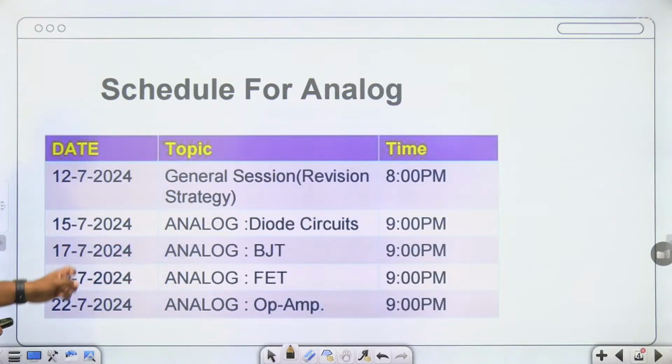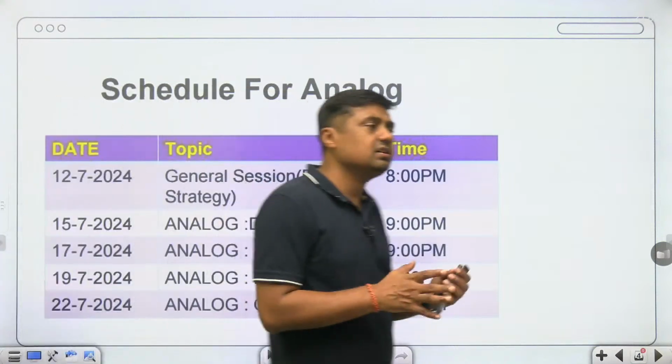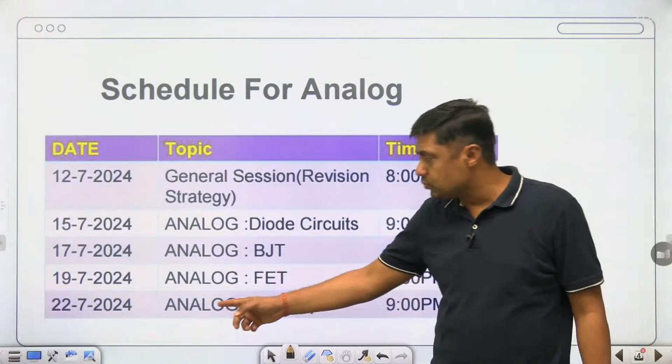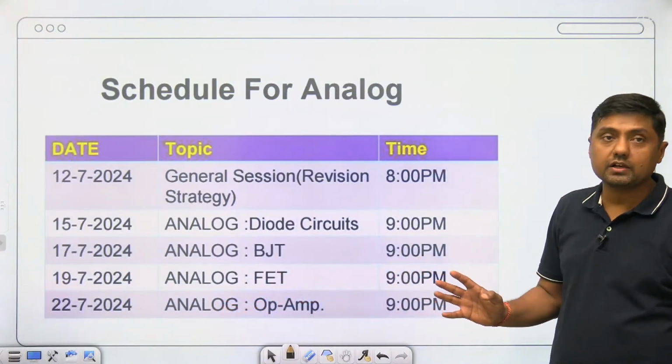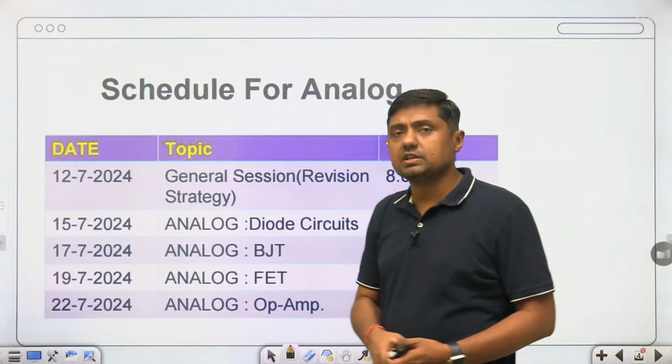Then complete idea about the FET, AC analysis as well as DC analysis, biasing and amplifiers, each and everything about that, MOSFET. And then finally guys, the most important topic, that is operational amplifier. Okay, that is from analog. In operational amplifier we will cover all types of oscillators and so on.